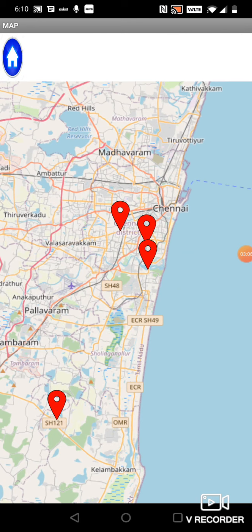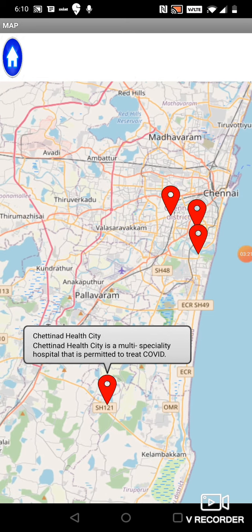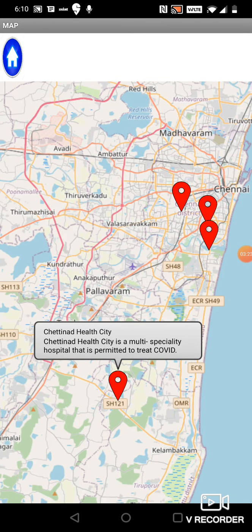As you can see, I've just added 4 hospitals right now, but in future I will be giving updates where you can expect many more hospitals. So just do a click. Let me say I want to see what this hospital is. Do a click and it shows that the hospital's name is Chettinad Health City, and it tells me that it's permitted to treat COVID.